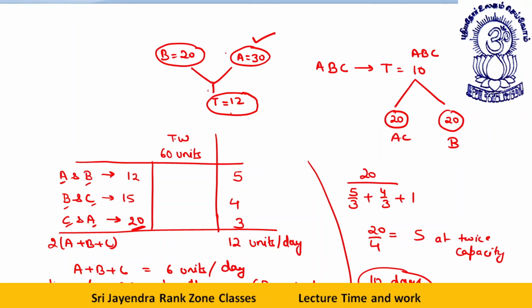Okay. Now I come again. See, we have got A as 30, B as 20. We need to talk about C. Okay, dear students.